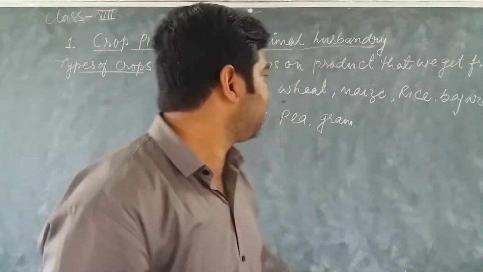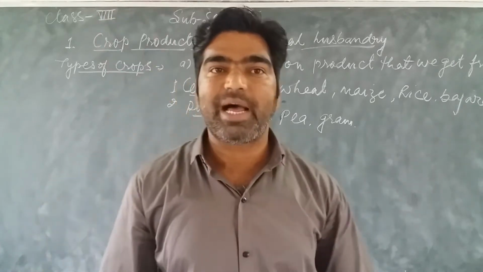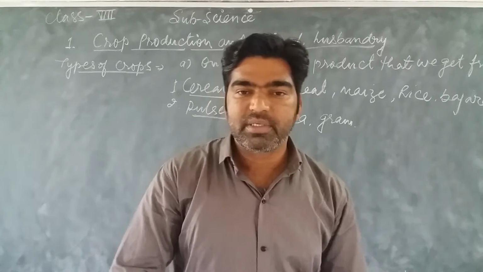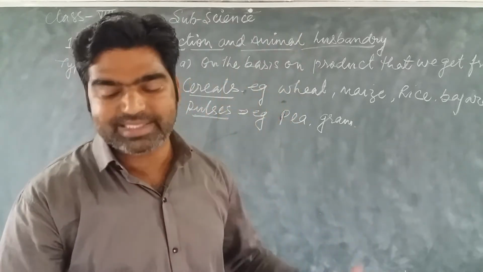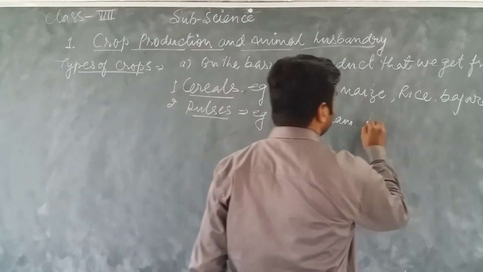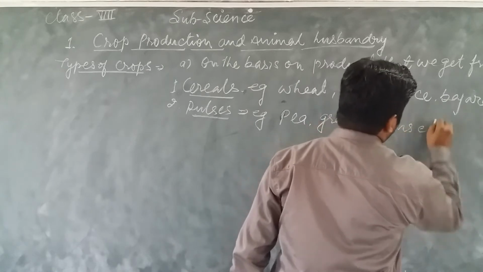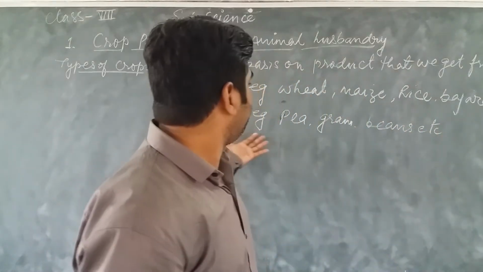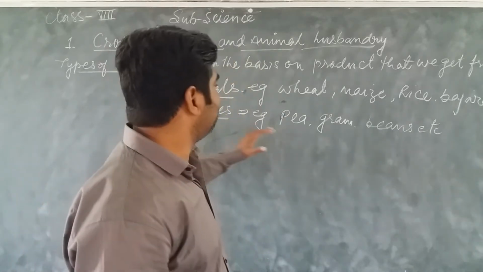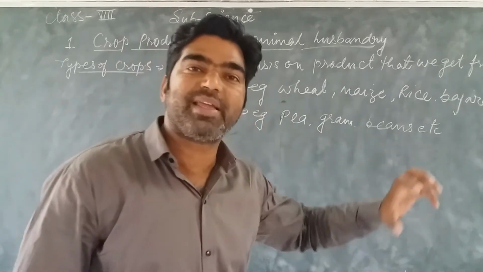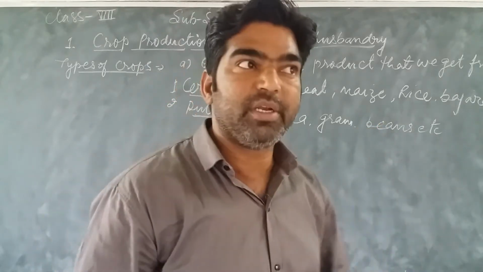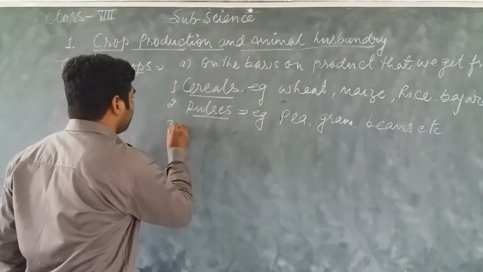We are getting pulses from green gram, pea, and gram. Black gram is also there, and beans are also there. These are the main sources of pulses, and these pulses are the main source of protein. Then we have the third type of crops.